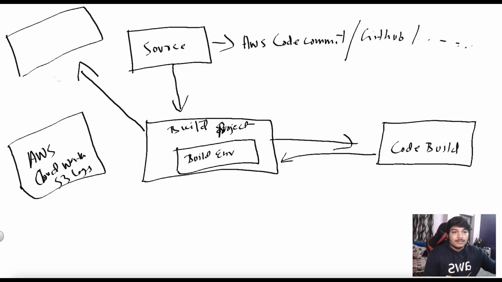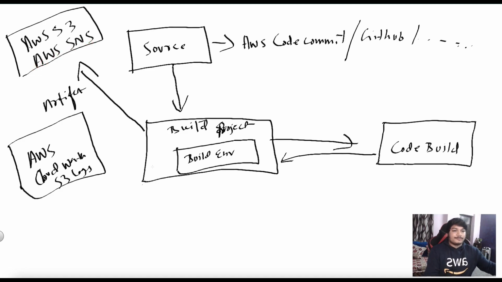So the artifact means the final file you are generating. It's ultimately the final product you will actually deploy in your IoT devices, or the actual application you will run, or the actual project that will be hosted somewhere, depending on your project configuration. So that will be AWS S3. Also, for any kind of event, you can send it via AWS SNS.